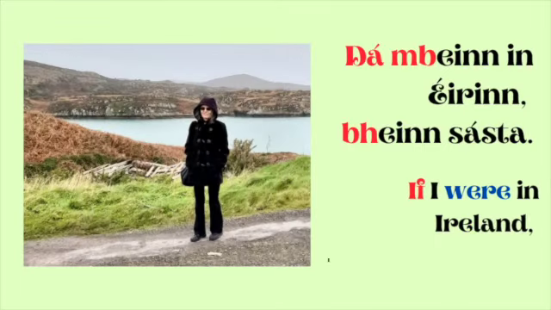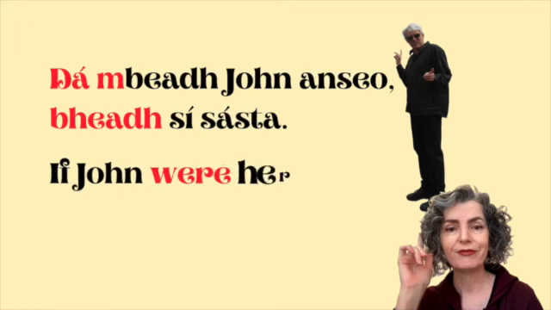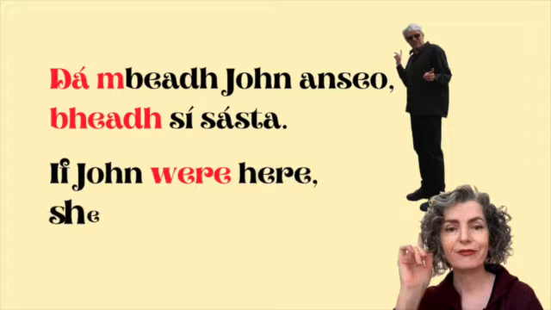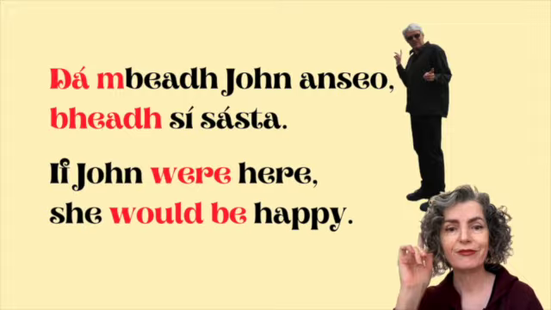What do we do with dá? Dá mbeadh Seán anseo, bheadh sé sásta. Dá causes eclipsis in the verb that follows, and that verb will be in the conditional. A little note here, there are apparently some unusual cases where people might put it in another form, but let's just go with the conditional because that will be the most common, so we'll stick with that for now. Dá mbeadh Seán anseo, bheadh sé sásta. If John were here, she would be happy. Clearly what's implied there is he isn't there, and that's a state that would be so.